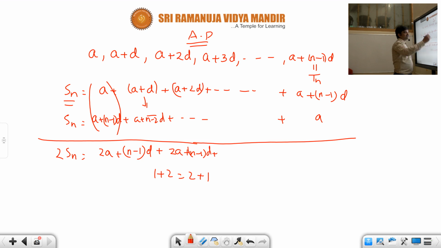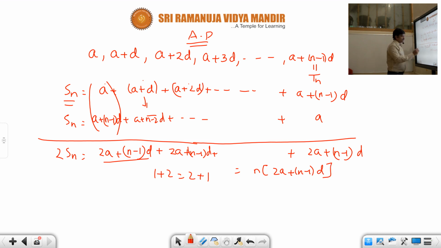So each column would give you the sum 2a plus (n minus 1) times d. We are getting the same number repeating, but how many times? Since there are total n terms, this would be n times 2a plus (n minus 1) times d. Now to get Sn, divide by 2. So you will get Sn is equal to n by 2 times 2a plus (n minus 1) times d. So this is about arithmetic progression.